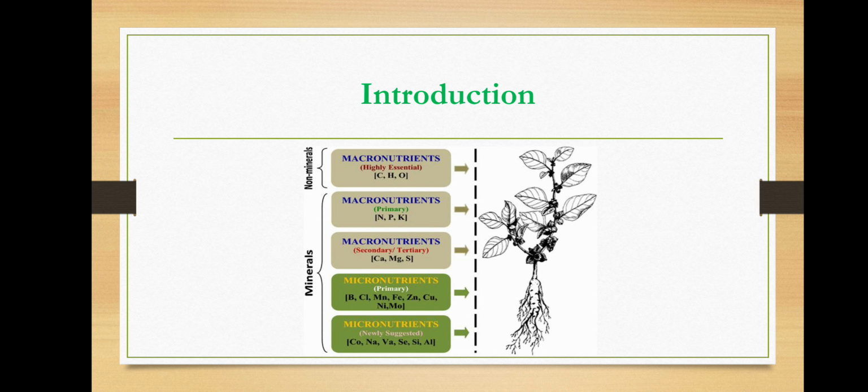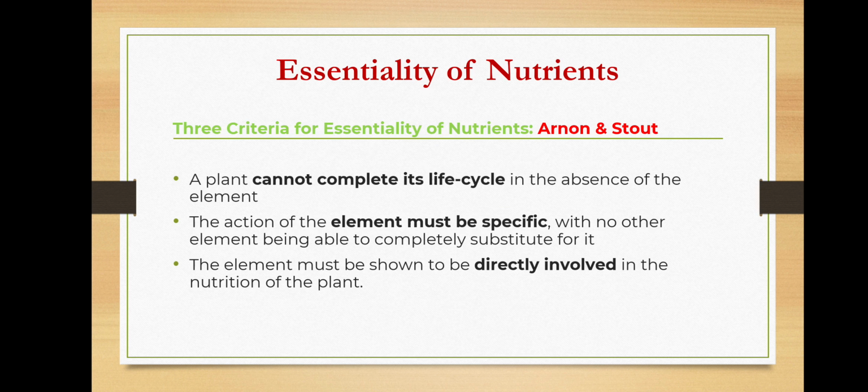Next, among micronutrients, there are newly suggested ones, suggested by scientists after some research. They are cobalt, sodium, vanadium, selenium, silicon, aluminum. They are now evolving into nutrients because of their specific role in plant growth and development.